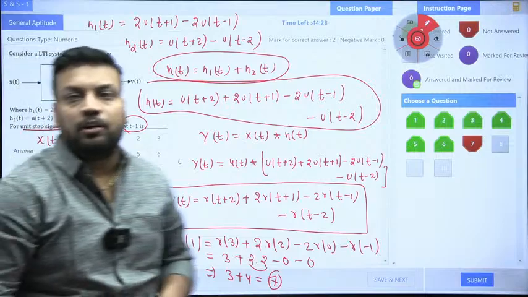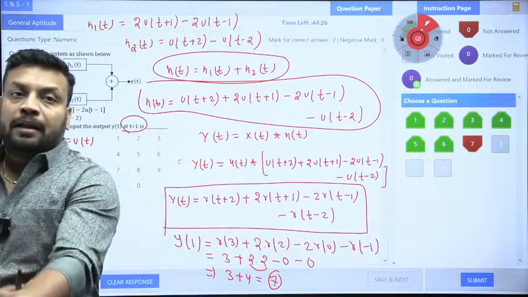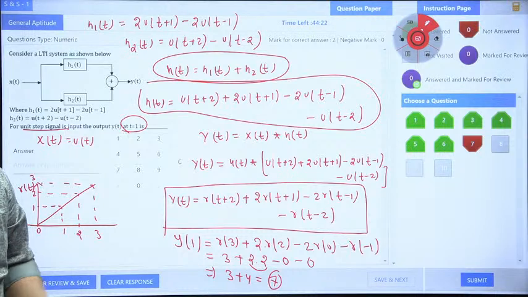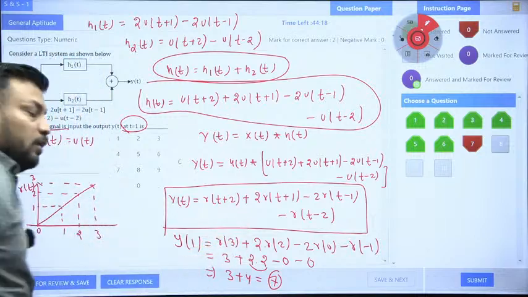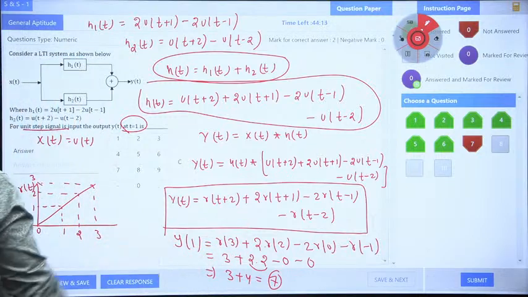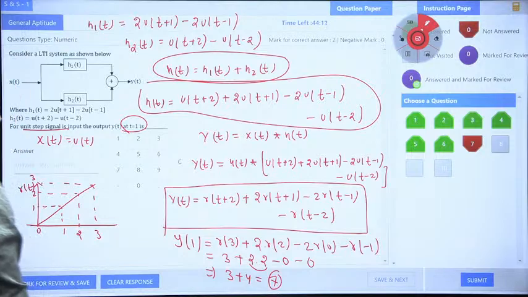In a numerical entry question, you need to write only 7. You need to just type the numerical value 7. Tell me Naveen, are you getting 7? Some of you can make the diagram also. You can make the diagram also, but this technique also gives you the correct answer very quickly.